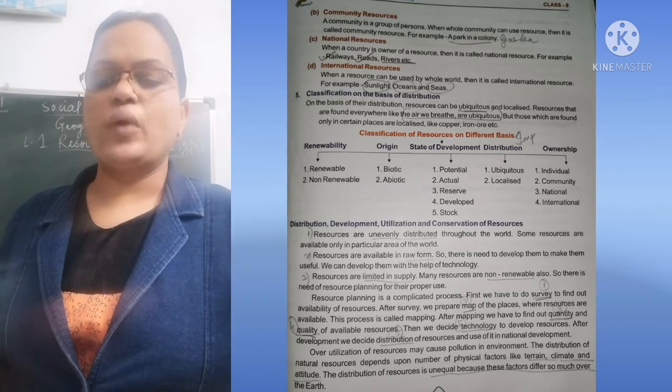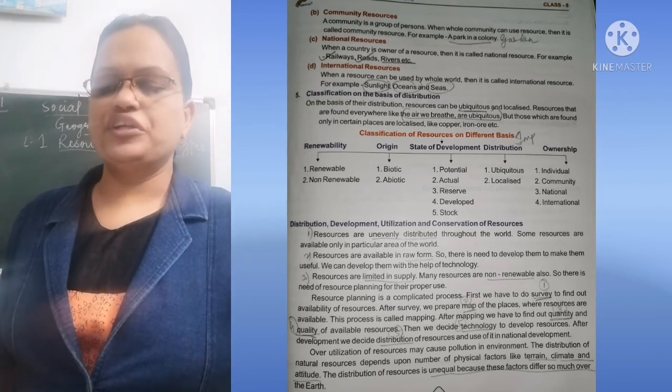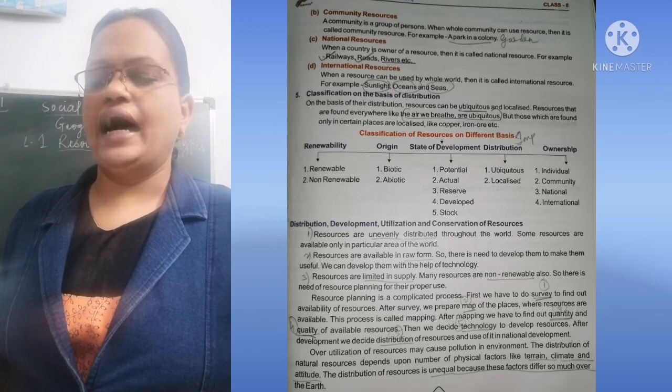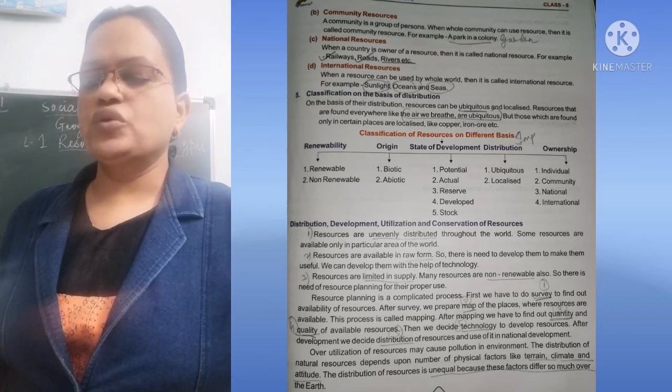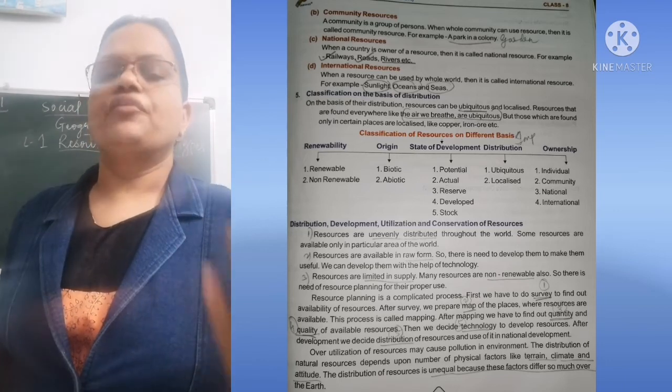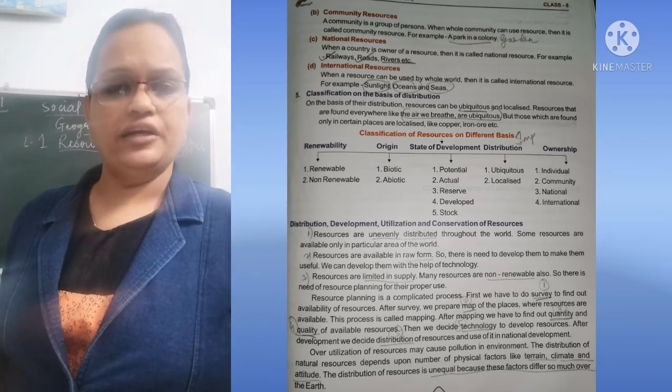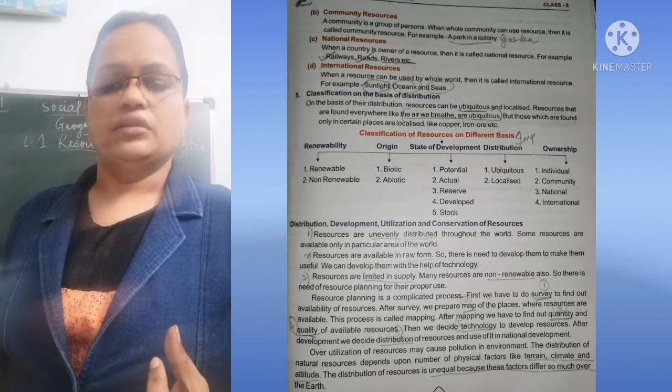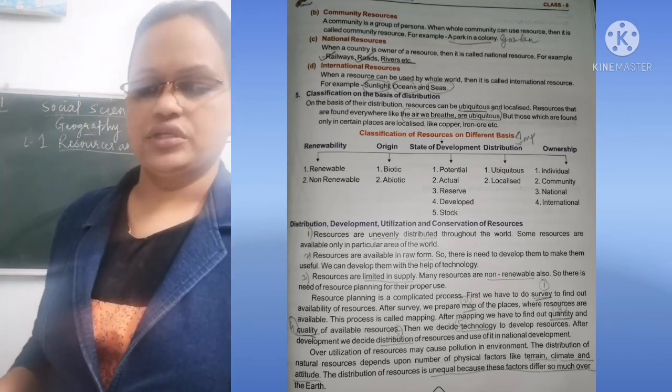Next is national resources. Now, in this, when a country is the owner of a resource, then it is called a national resource. For example, railways, roads, rivers. The nation is in charge of this. It is called a national resource.